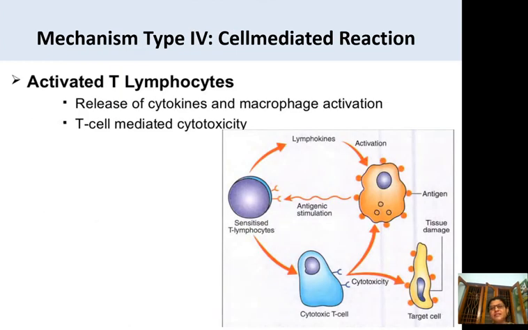Here you can see the mechanism of cell mediated reaction. The reaction is mediated by sensitized T lymphocytes which, on contact with the specific antigen, release lymphokines and cause biological effects on the macrophages and leukocytes and other tissues. Type 4 is a delayed type of hypersensitivity reaction which occurs 48 to 72 hours after the contact with the antigen.